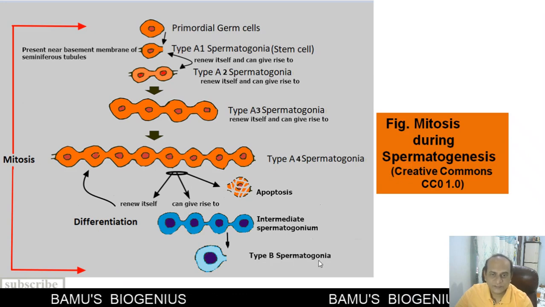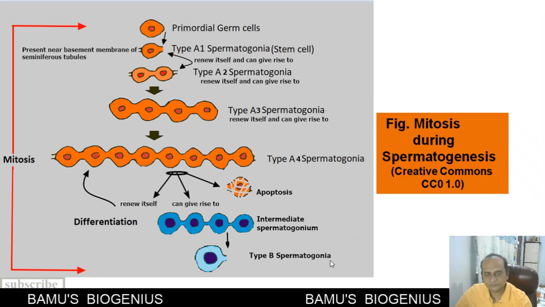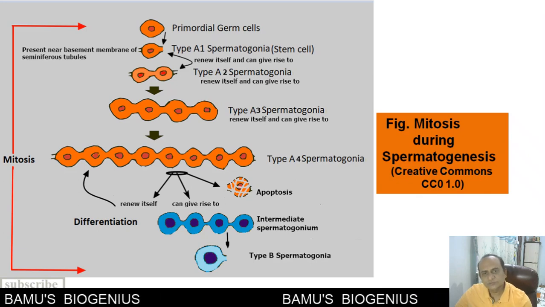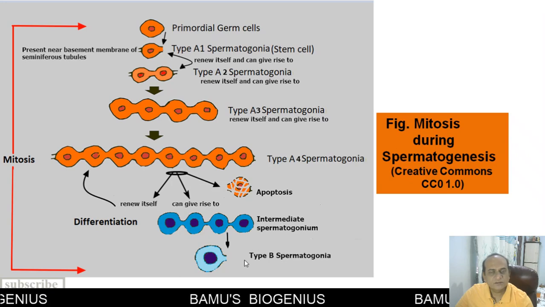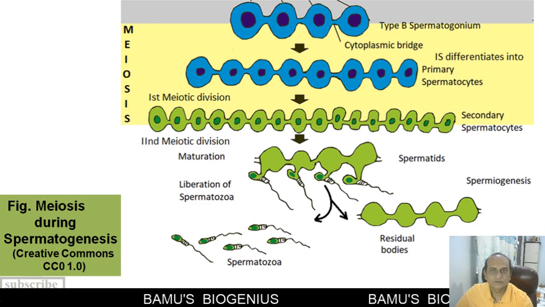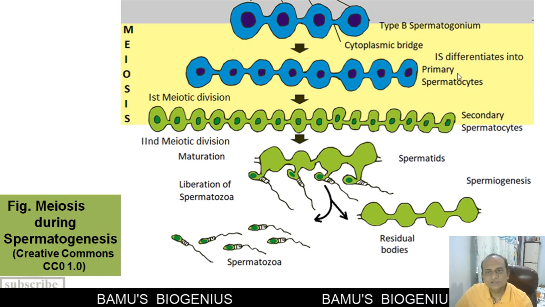Now this type B spermatogonia squeezes through the tight junctions and enters into the adluminal compartment. Now there it differentiates into a primary spermatocyte. So this type B spermatogonium differentiates into a primary spermatocyte.